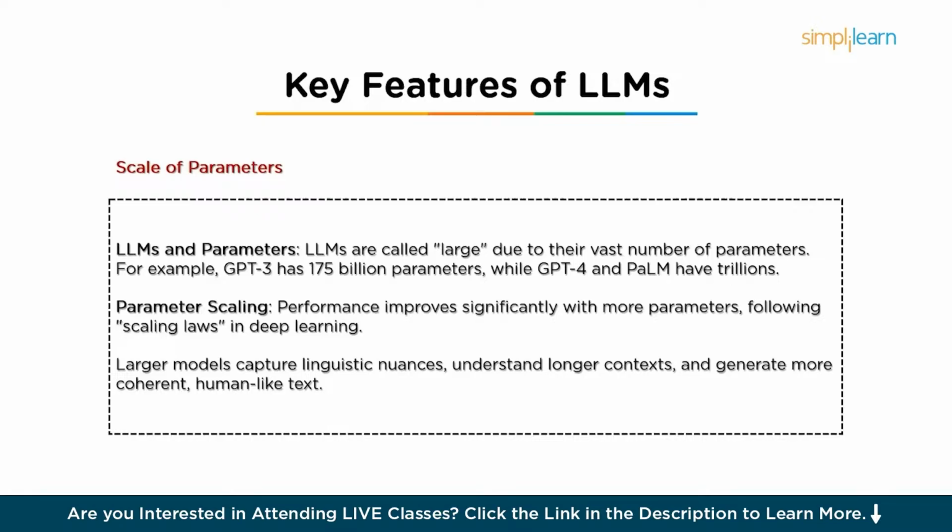The larger the number of parameters, the more data the model can process, and the more complex language patterns it can learn. The performance of LLMs improves significantly as the number of parameters increases, and this is known as scaling, for example, parameter scaling. Larger models can better capture linguistic nuances, understand longer texts, and generate more human-like text.